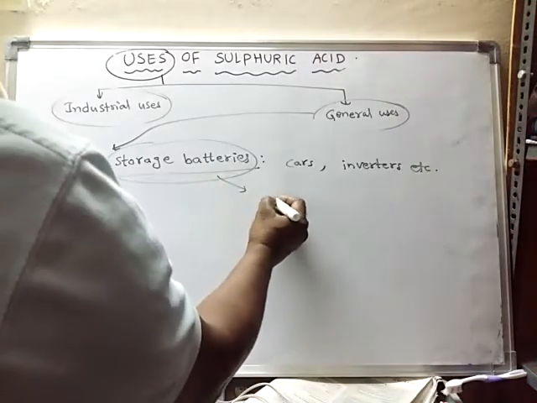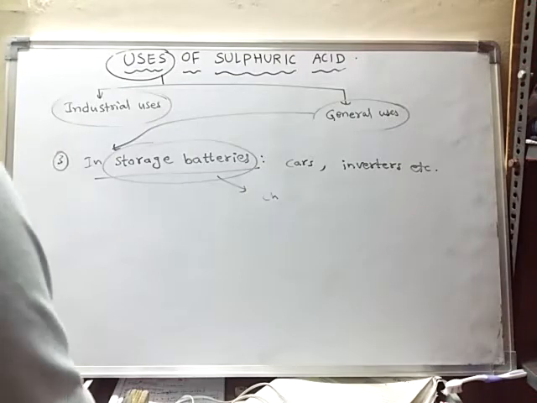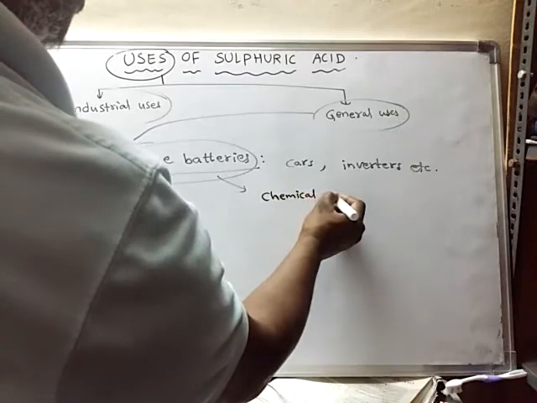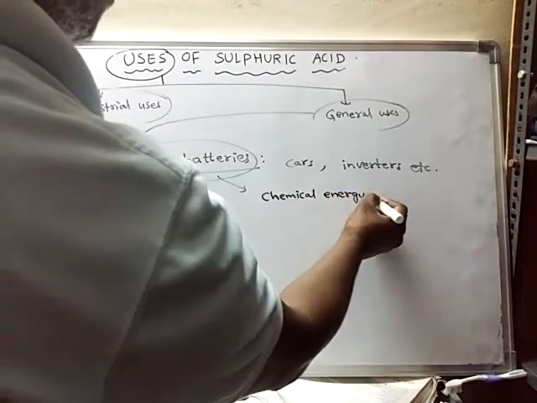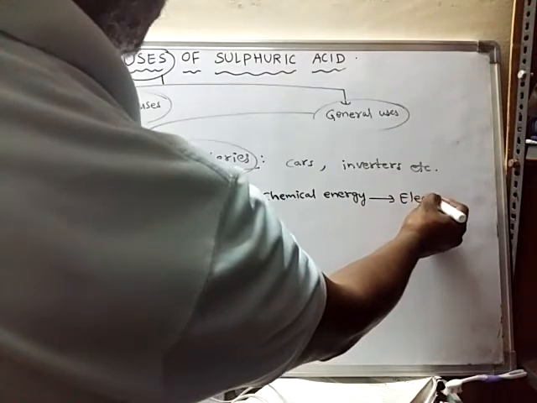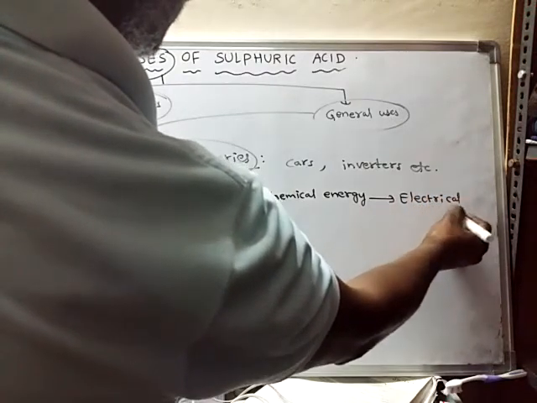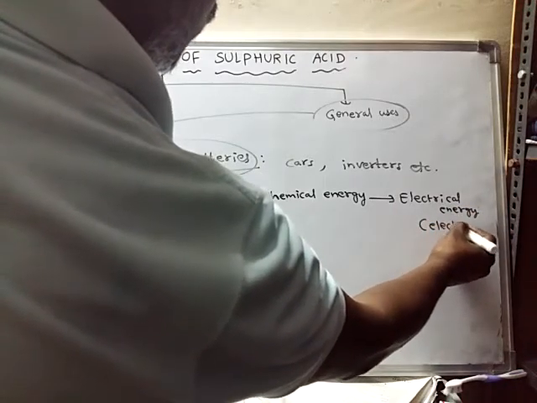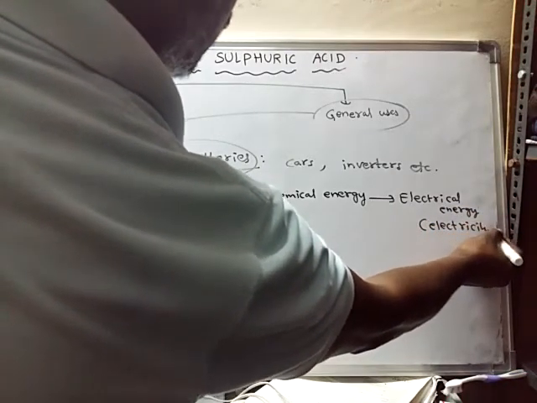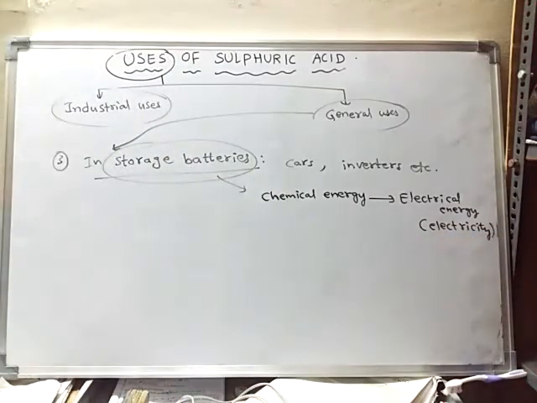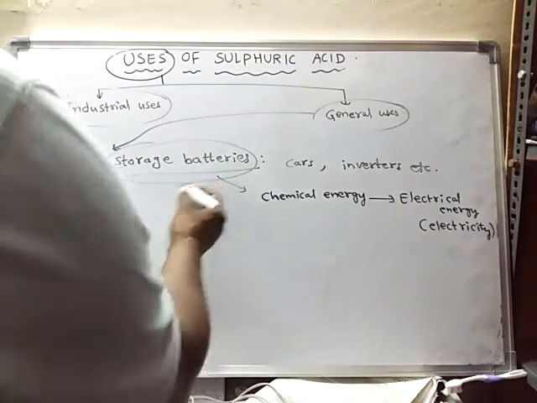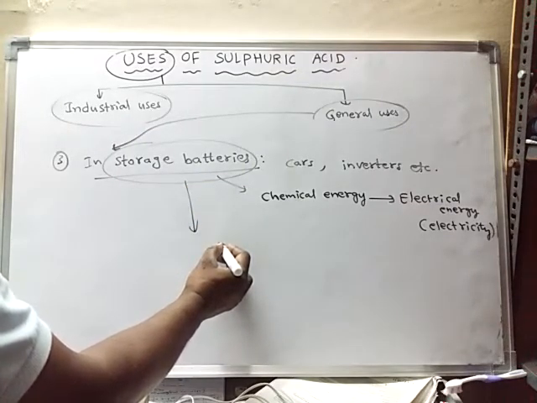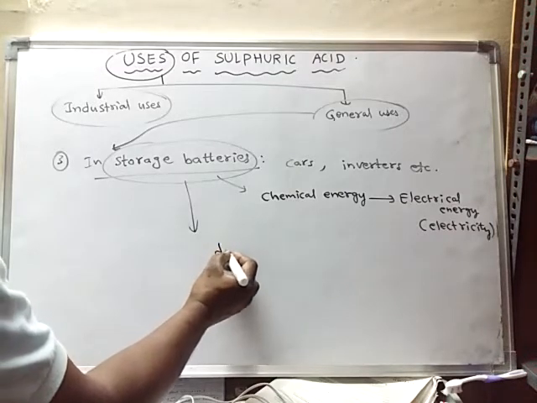Storage batteries convert chemical energy into electrical energy. Electricity is produced. Electrical energy is nothing but electricity. So to produce electricity from chemicals, the storage batteries are used. In storage batteries, what do we use? We use sulfuric acid, dilute sulfuric acid.